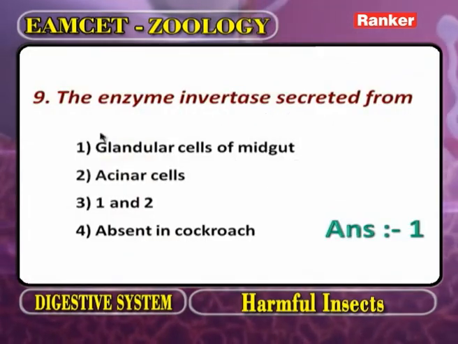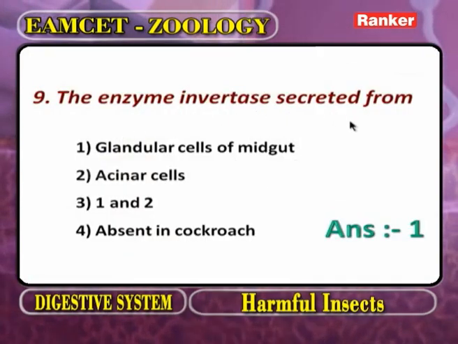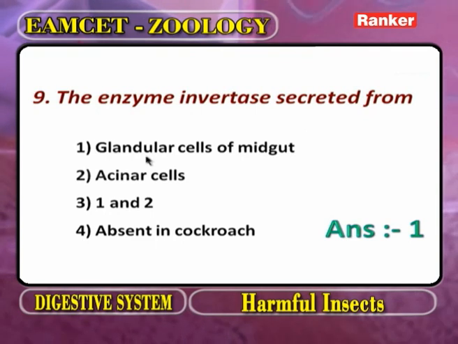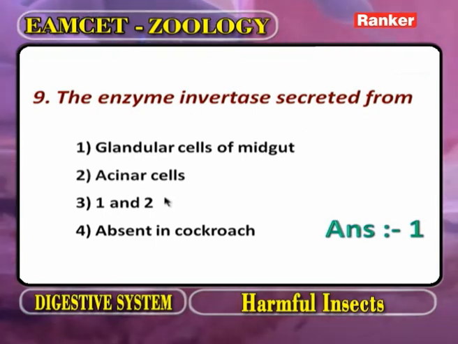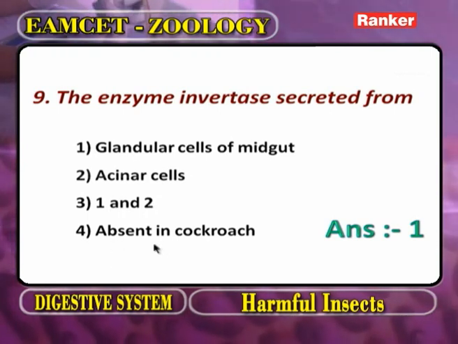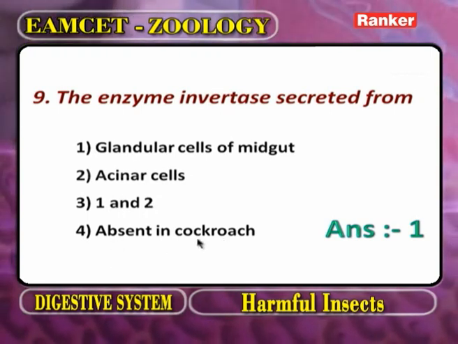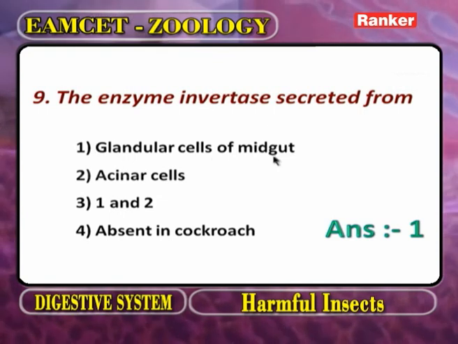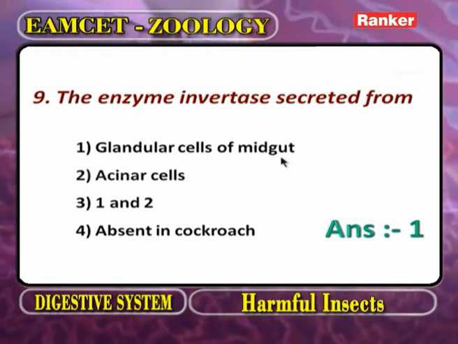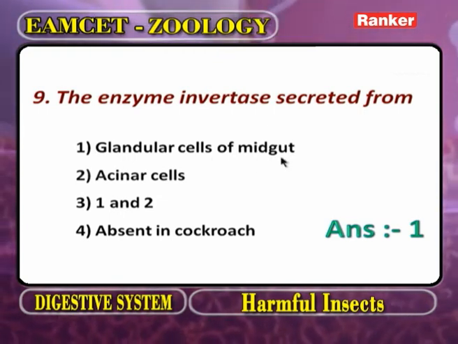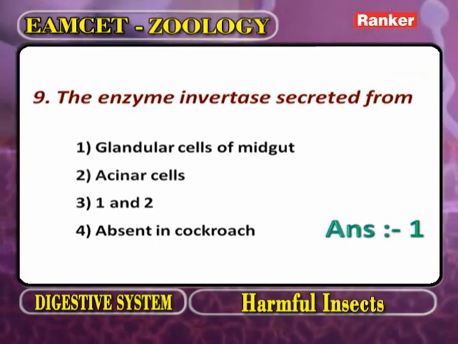The enzyme invertase is secreted from. One, the glandular cells of midgut. Second, acinar. Third, both 1 and 2. Fourth, absent. But here the answer is glandular cells of midgut. What type of glandular cells? Endodermal gland cells. Now go for the next question.